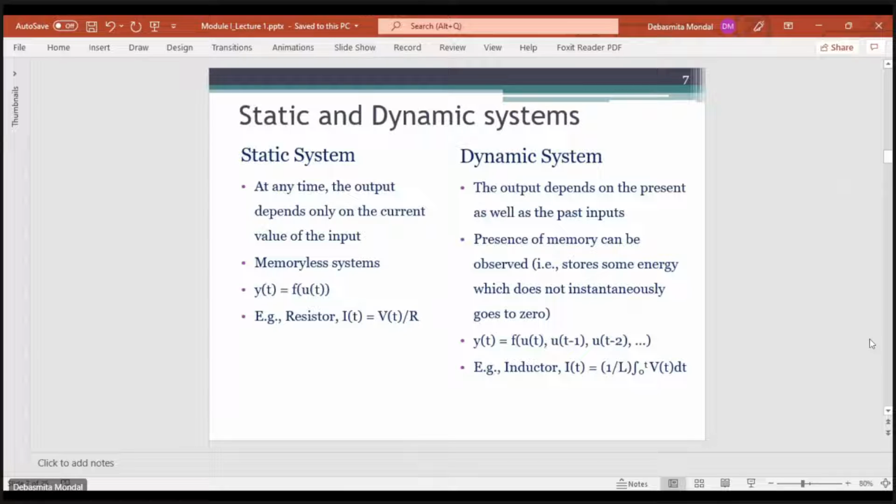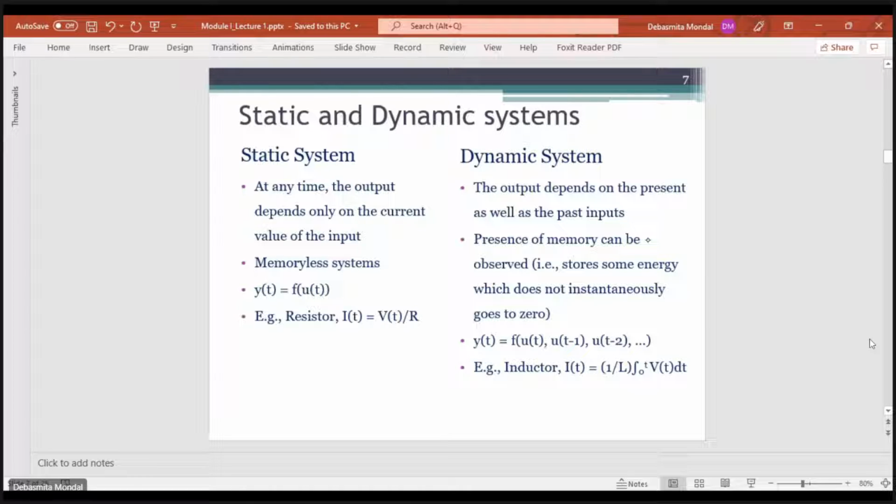Now coming to a second kind of classification, which is known as static and dynamic systems. What is a static system? In a static system, the output depends only on the current value of the input. So if you give a series of inputs to the system, the output will depend only on the input at that present moment. So these systems are more or less memoryless systems.